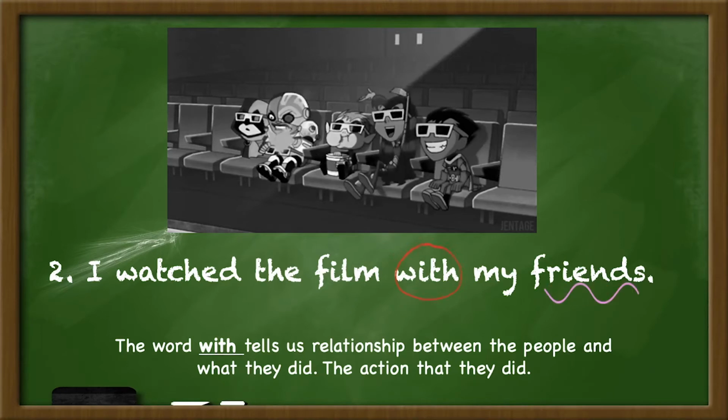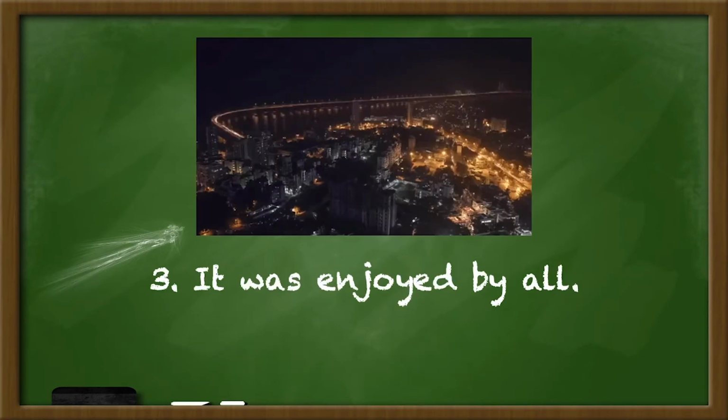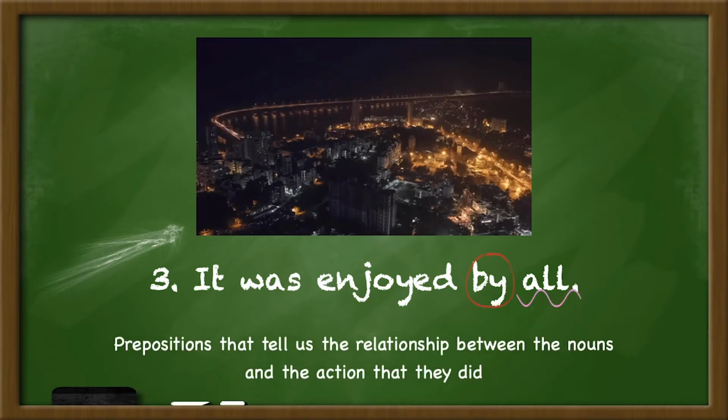So, you and your friends, what action did you all do? You all watched the films. But you were with your friends. Correct? Alright. The last sentence. It was enjoyed by all. Which word tells us the action that everyone did? By. So, these are prepositions that tell us the relationship between the nouns and the action that they did.